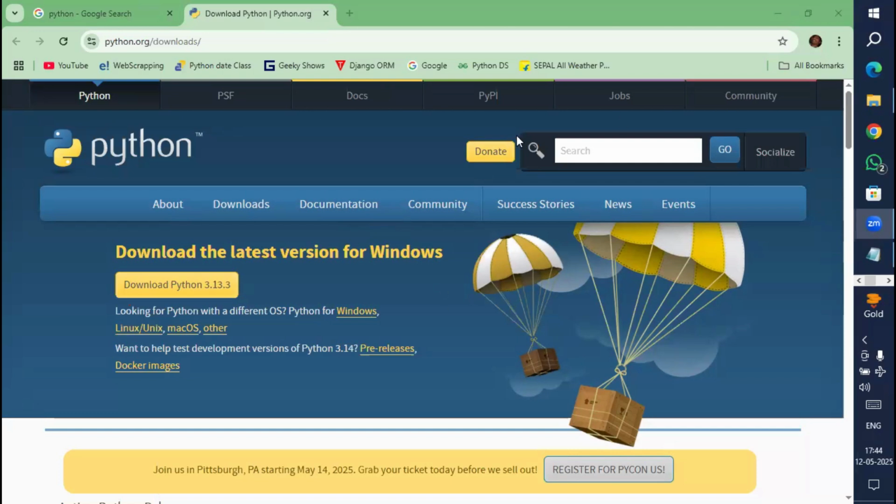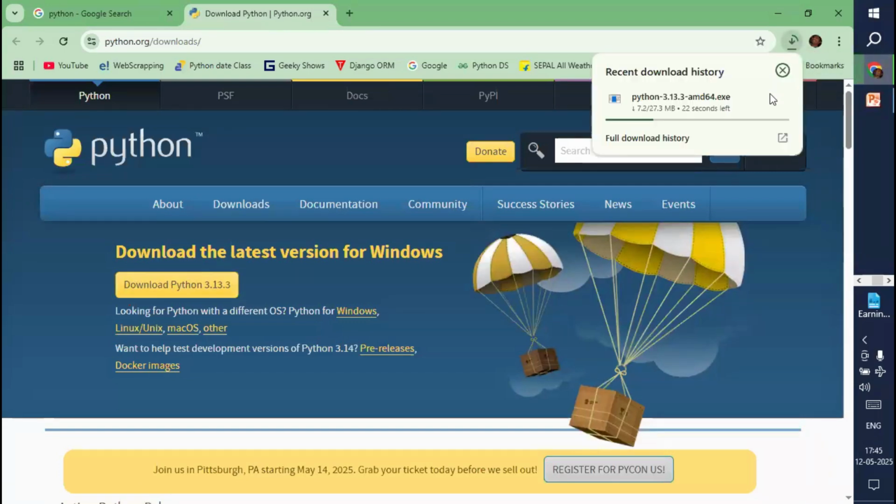So now what we do here, just click on this button to download. Within only a few seconds, we can download this software. I already downloaded and installed it. If you click on this button, it will be downloaded. Let me click on this. You can see here, the download started at the top right. I'll stop this because it is already available in my system.